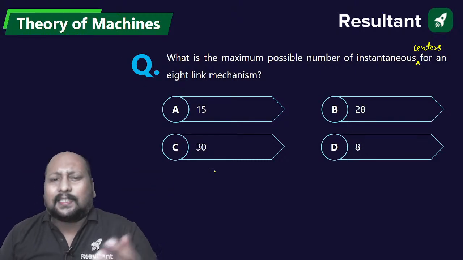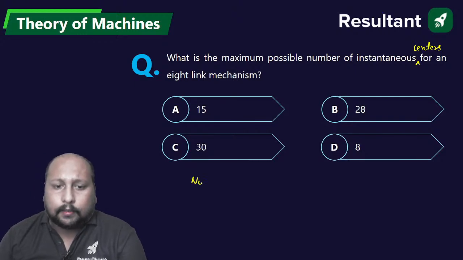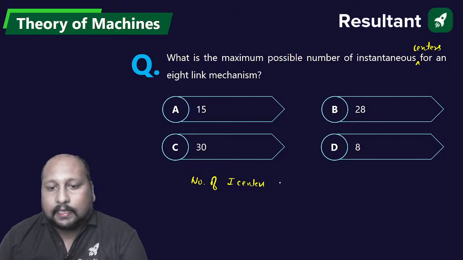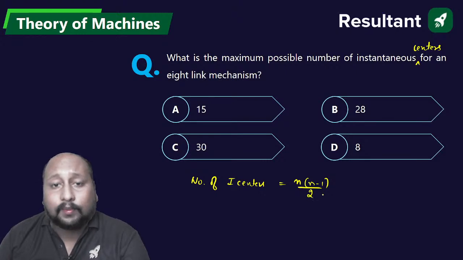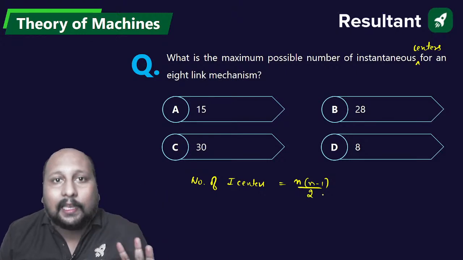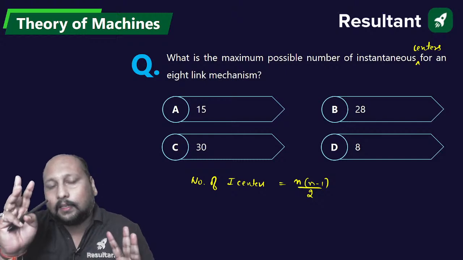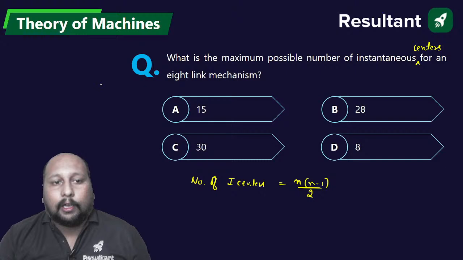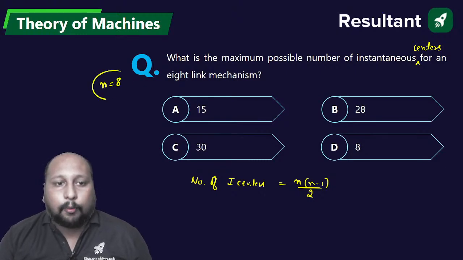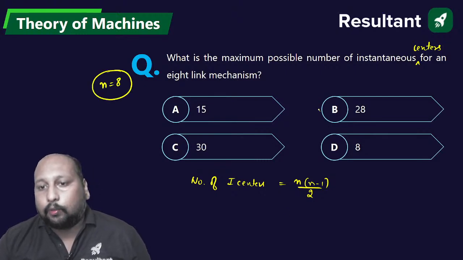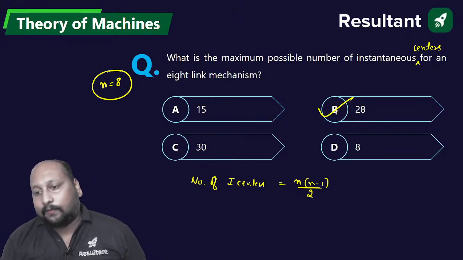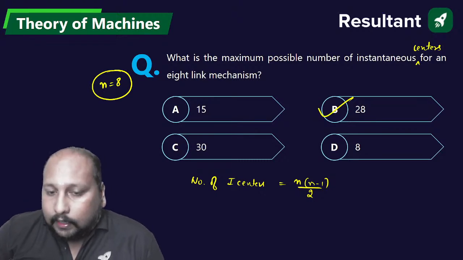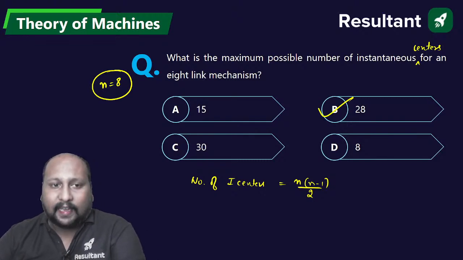Chaliye. So it's a very simple approach. The number of instantaneous centers is equal to n into n minus 1 by 2. And you won't believe this type of question has been repeated 2 to 3 times in the last 4-5 years. Definitely the numbers were different. So put n equal to 8: 8 into 7 by 2, that is 28. Option B is the correct answer. Very good. Done. Number of instantaneous centers.